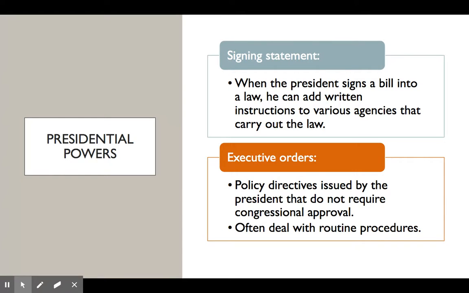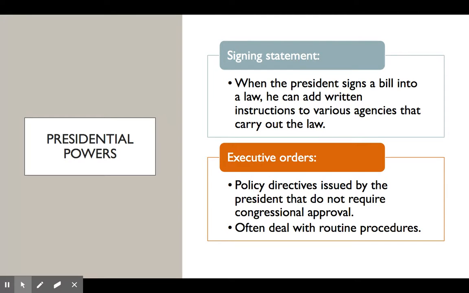More presidential powers. So again, just like the last two that we talked about, these would be more informal powers than formal powers. So the president has the power of a signing statement, and this is when the president signs a bill into law. He can add written instructions to various agencies that carry out that law. So signing statements are more advisory in nature. They don't have the force of law. This just gives presidents the opportunity to express their interpretations and plans for the execution of that law.